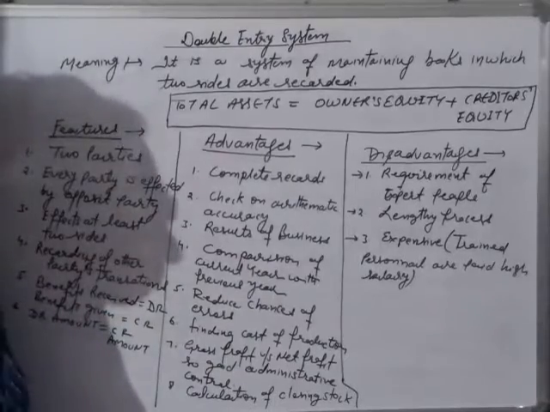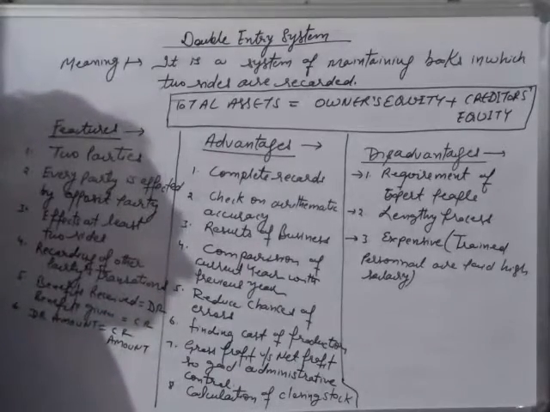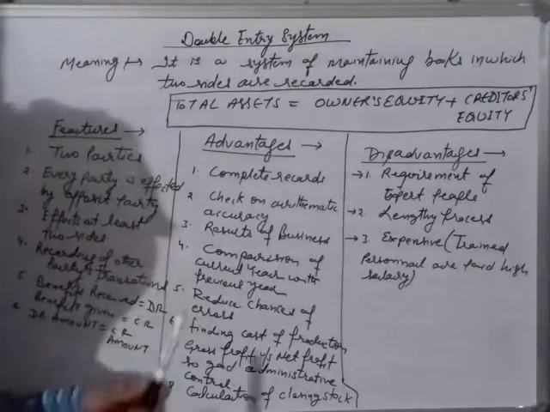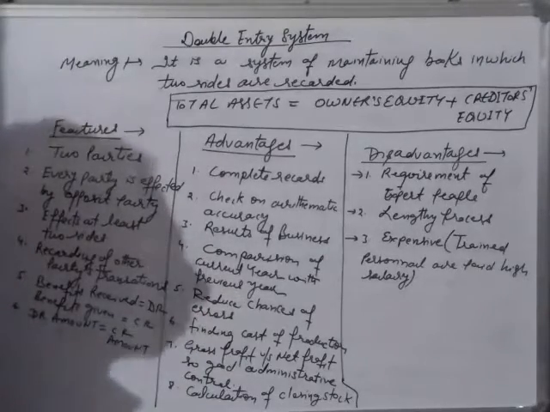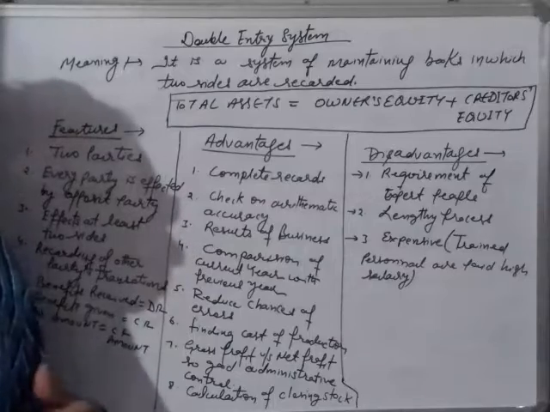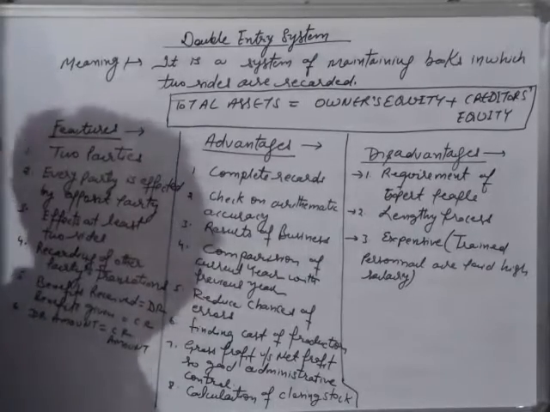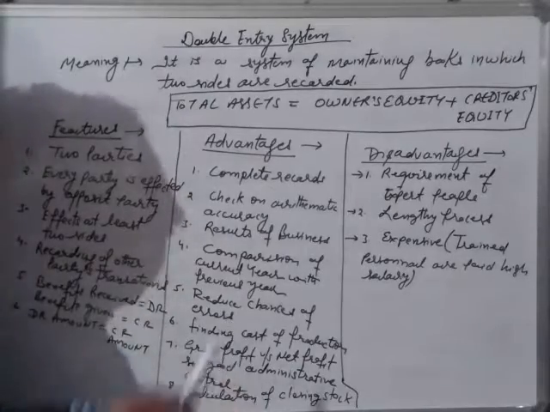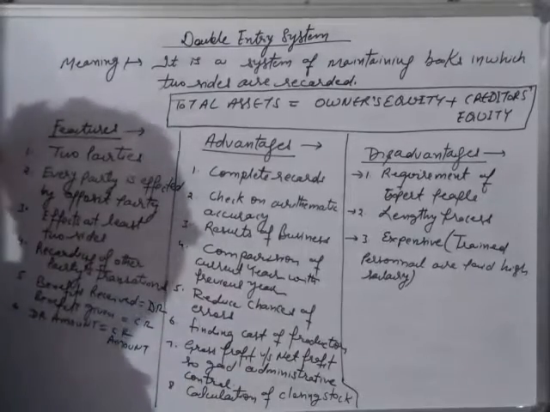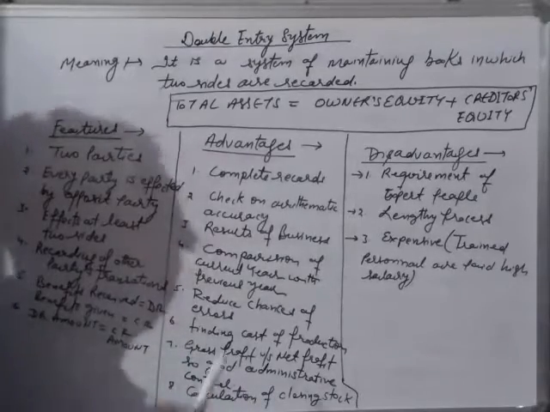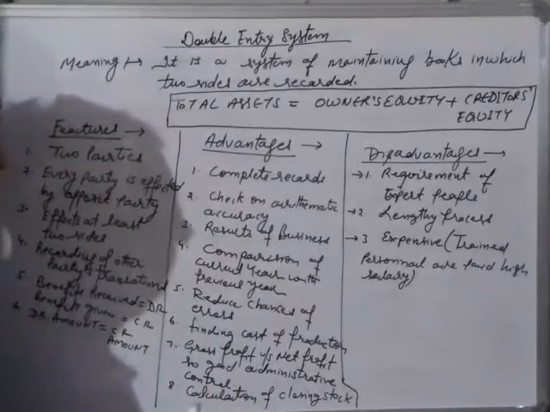The result of the business we can calculate with the help of the trading and profit and loss account. We can find the profit of the business. Comparison of current year with the previous year: students, we make the comparison of the current year result with the previous results. This system helps us to reduce the chances of error in numerics. This system can find the cost of production by preparing the manufacturing account.